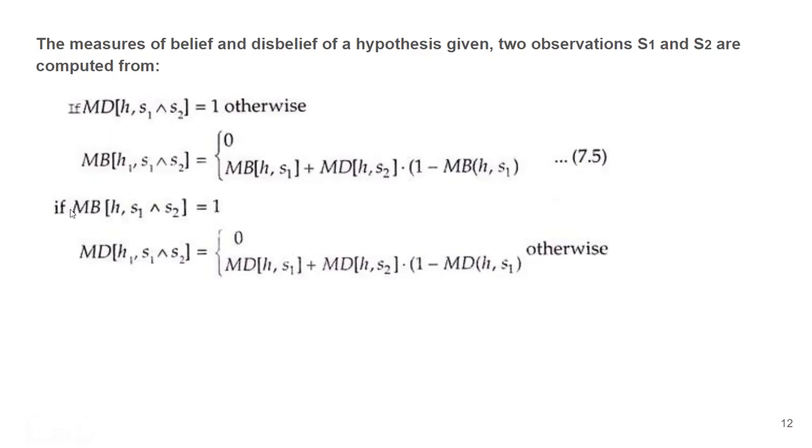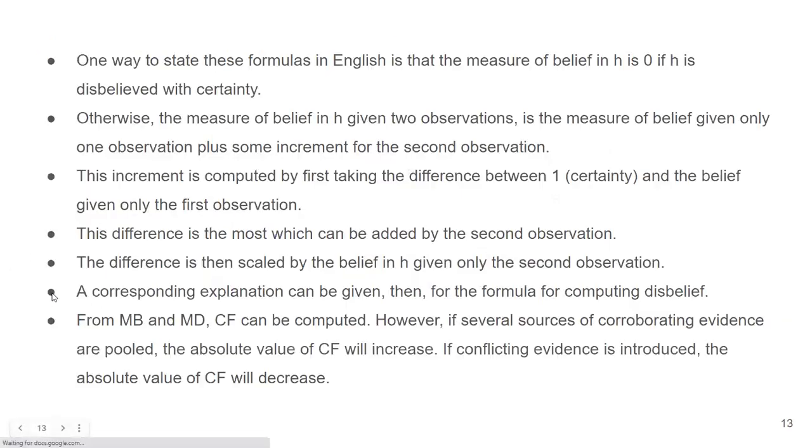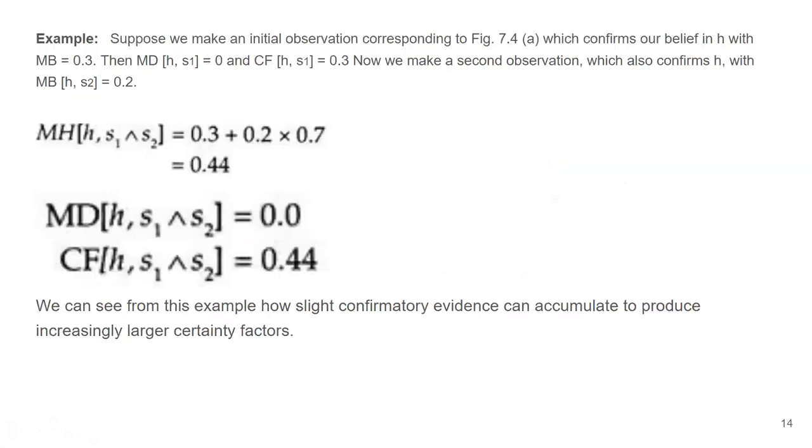Now, once the measure of belief and disbelief have been calculated, the certainty factor is calculated simply as MB minus MD. That's it, right? So this is all that we have discussed. It has been explained in words. I'm not going to repeat that.